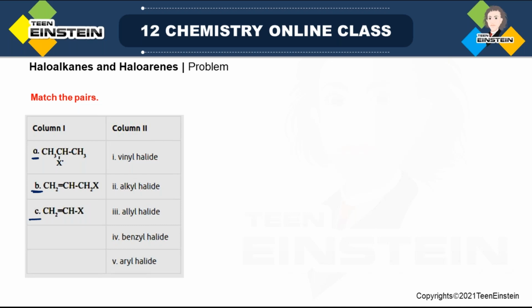So it is a general structure, and the name is also general. In the first case, halogen is attached to sp3 hybridized carbon. There is no doubt in that. And there is no C=C double bond, that is, no sp2 carbon is present. So this will be an example of alkyl halide. Alkyl halide you can use only when there is no other double or triple bond. So A is matching with 2.